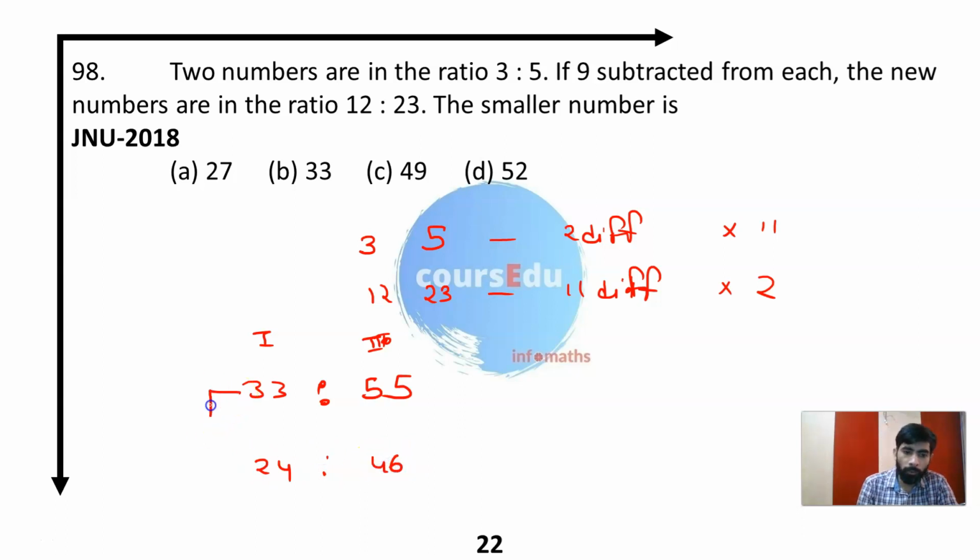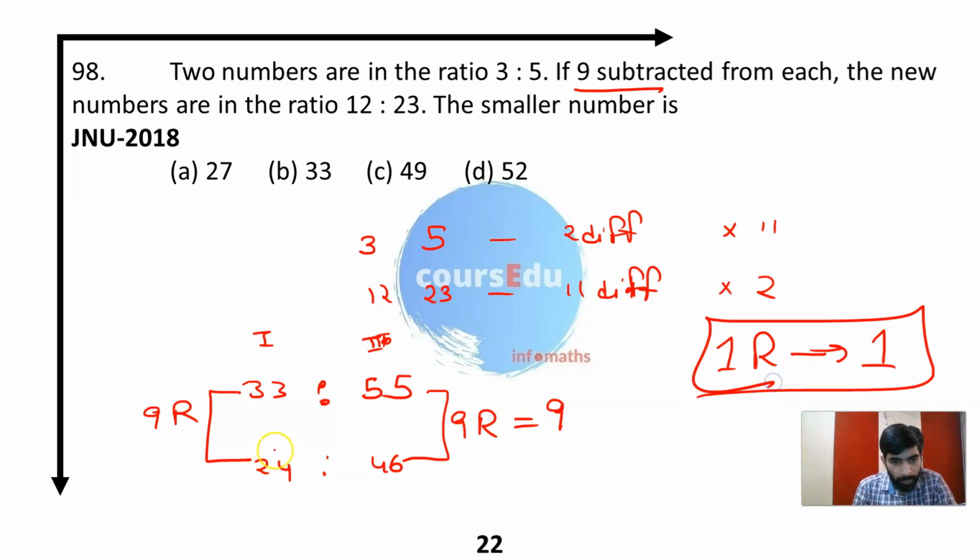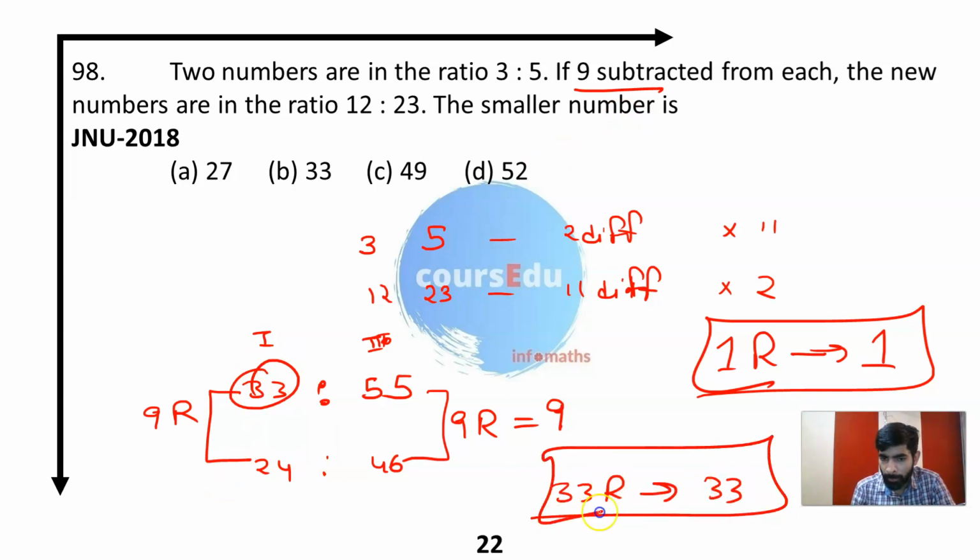Now look at this ratio difference. This is a 9 ratio difference, this is a 9 ratio difference. And this 9 ratio is particularly what? The 9 number which I am subtracting. So one ratio here is equal to one number particularly. So what is the smaller number? Smaller number is 33. So 33 ratio will be equal to how much? 33 numerical value. Option number B is the right answer for this, 98.